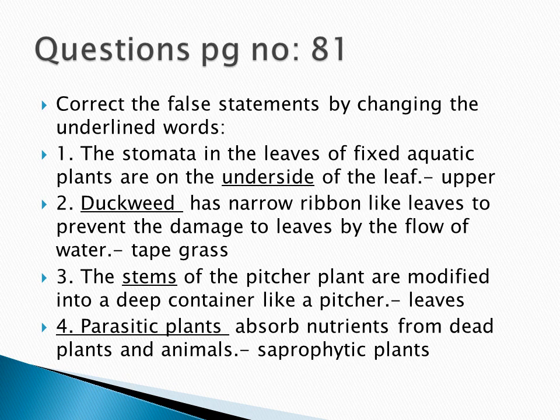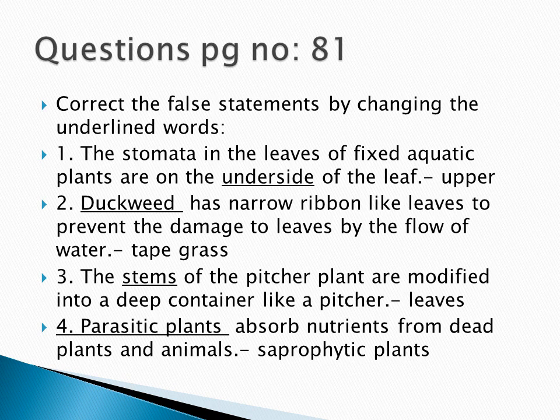Then second one, duckweed has narrow ribbon-like leaves to prevent damage to leaves by the flow of water. So duckweed is the wrong answer. You have to write tape grass. Only the tape grass has narrow ribbon-like leaves.